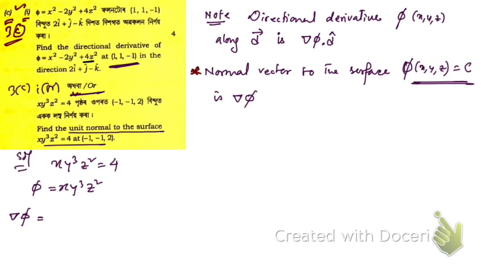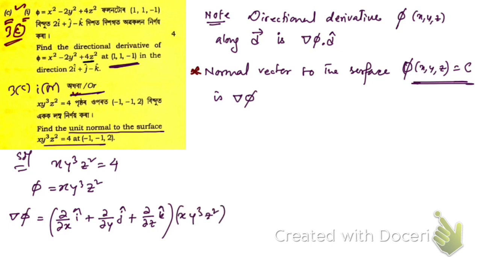First let me write this, instead of doing it this way: del x i cap plus del y j cap plus del z k cap, that is the del operator. Phi is here x y cube z square.